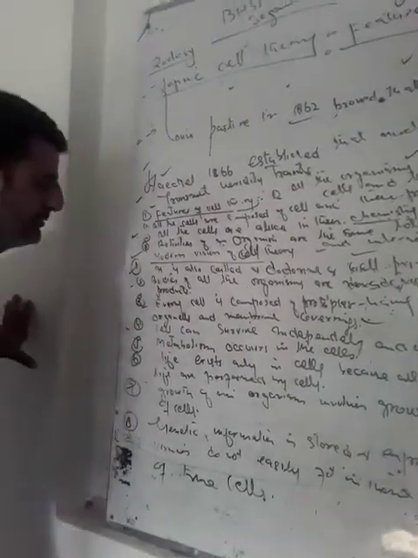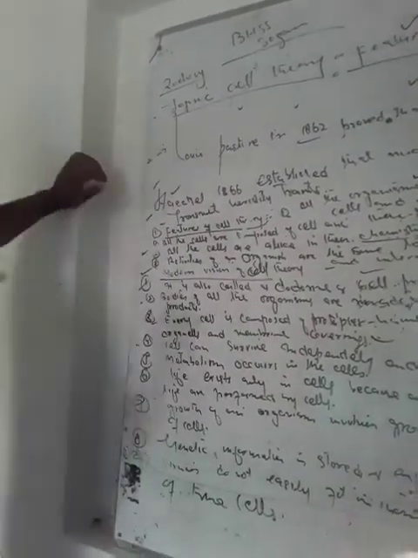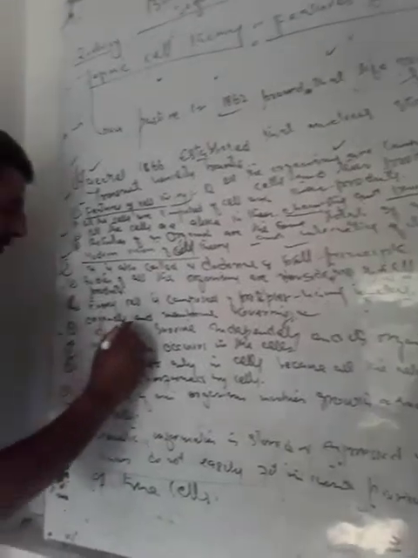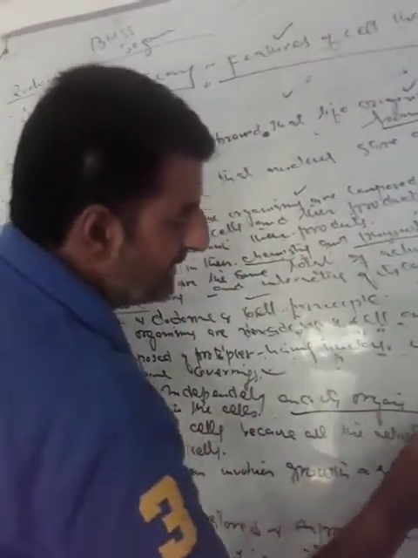Then the next point of this cell theory is that the cell can survive independently and the organelles cannot. It is a very important point that the cell can survive independently in every organism's body, but the cell organelles cannot survive independently. The next point is that life exists only in cells.